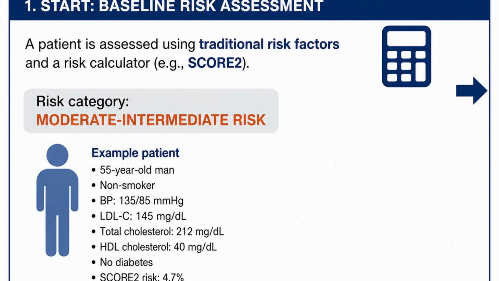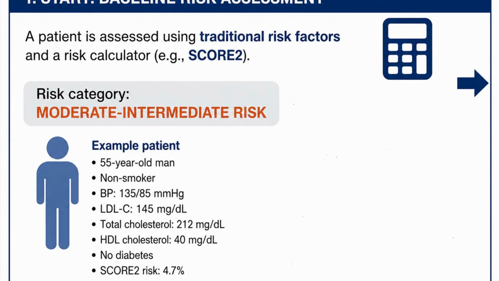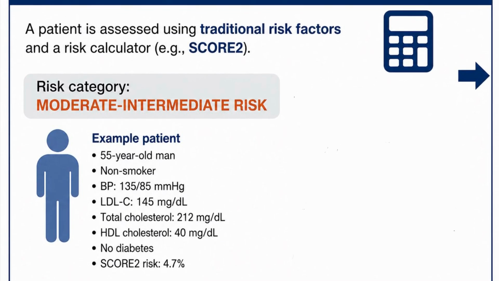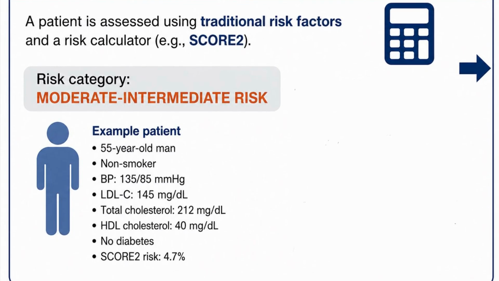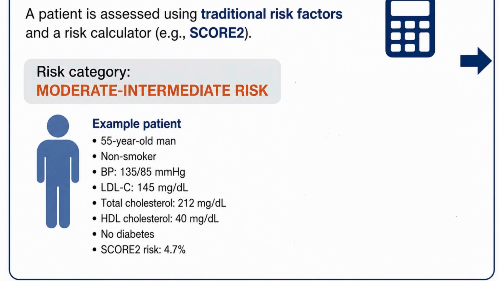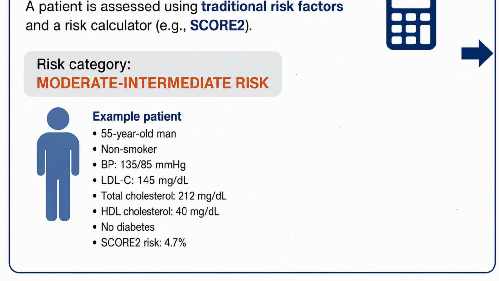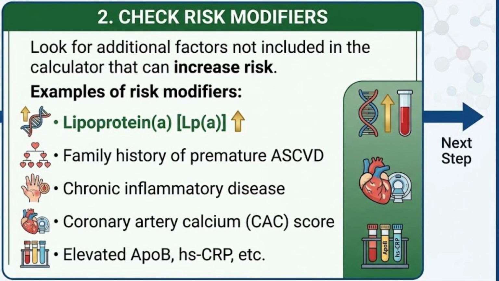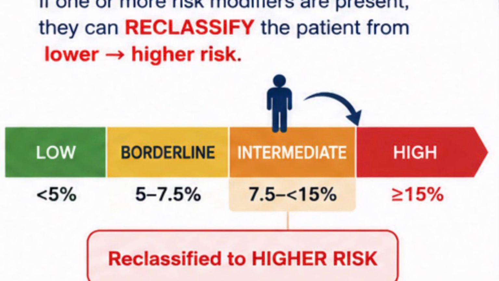For example, we have a 55-year-old patient with a blood pressure of 135 over 85, total cholesterol of 212, LDL cholesterol of 145 milligrams per deciliter, and HDL of 40. He doesn't smoke and doesn't have diabetes. His SCORE2 risk comes out to 4.7%, which places him in the medium risk category. Next, we need to check for risk modifiers. His lipoprotein A levels are high. Because one or more risk modifiers are positive, he will be classified as high risk.